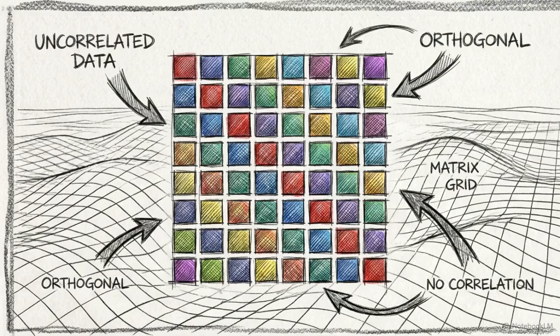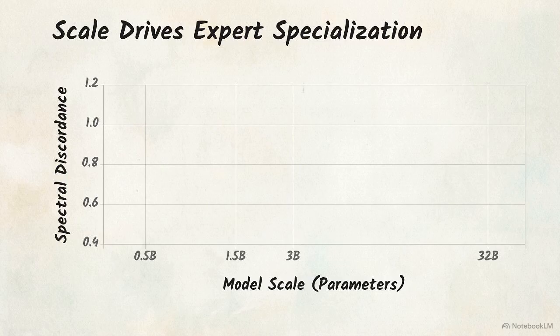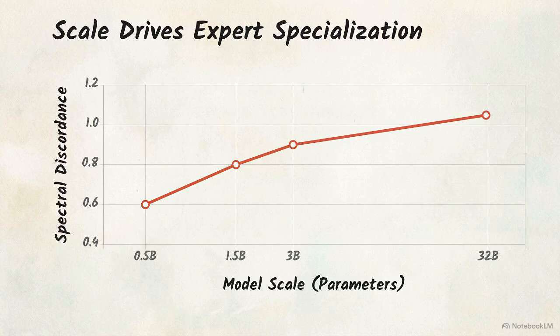We quantify this extreme specialization using spectral discordance, a metric measuring how orthogonal or uncorrelated these task rankings are across the different perturbations. This graph tracks spectral discordance across model scales, showing that the metric increases monotonically from 0.5 billion to 32 billion parameters. The larger the model, the more disjoint and specialized its surrounding local experts become.